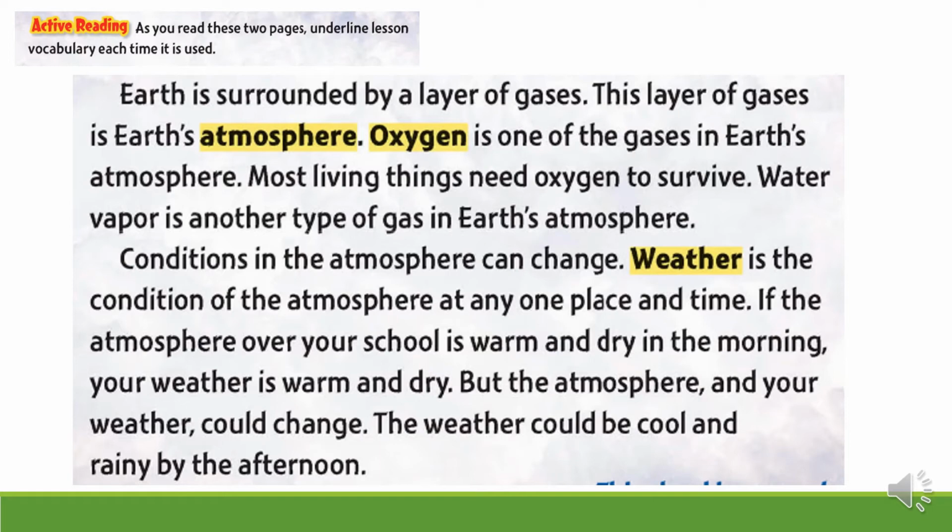Weather is the condition of the atmosphere at any one place and time. If the atmosphere over your school is warm and dry in the morning, your weather is warm and dry. But the atmosphere and your weather could change. The weather could be cool and rainy by the afternoon.